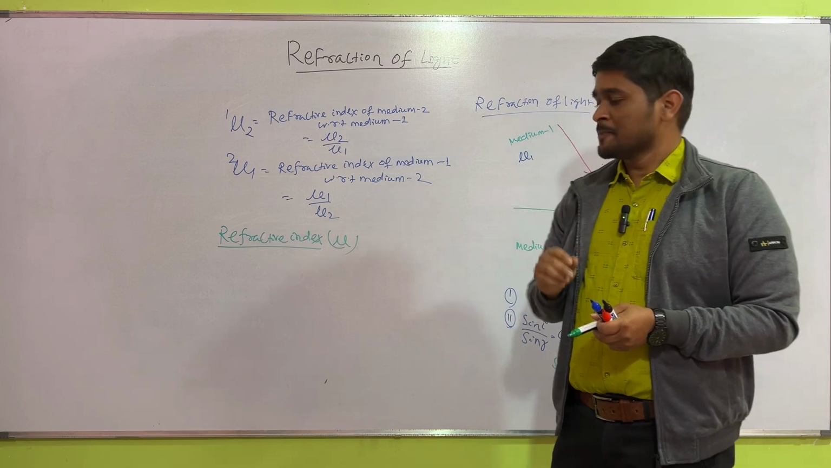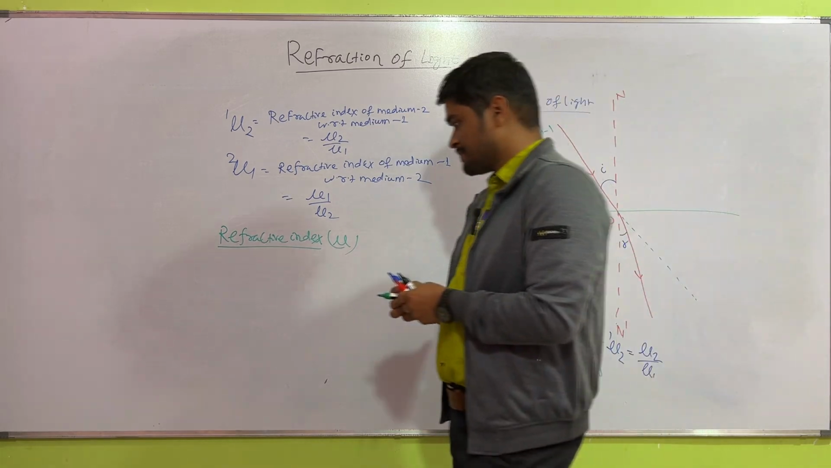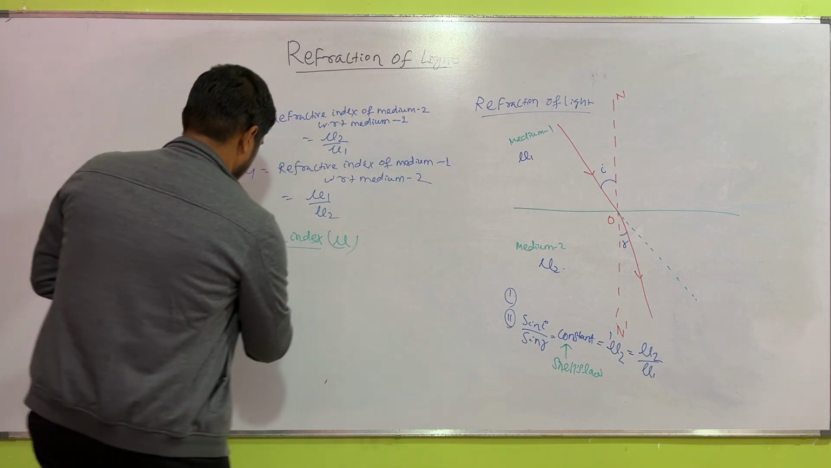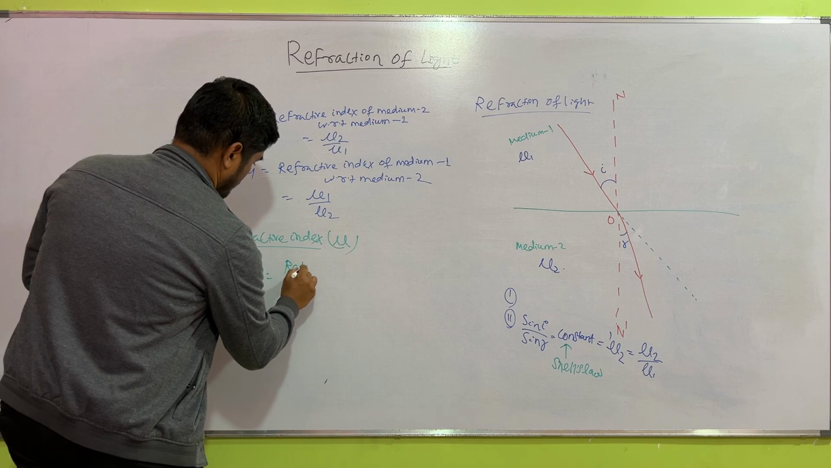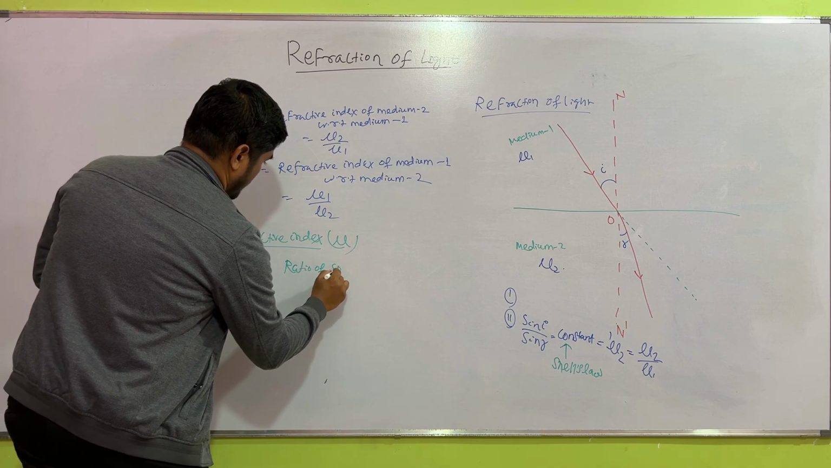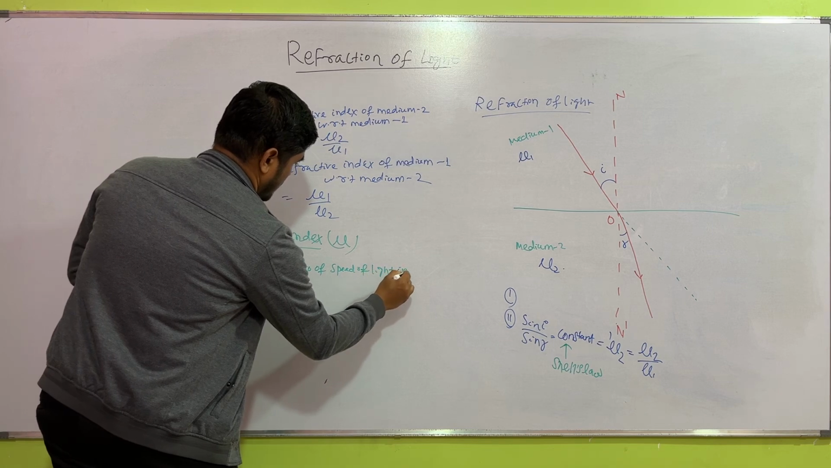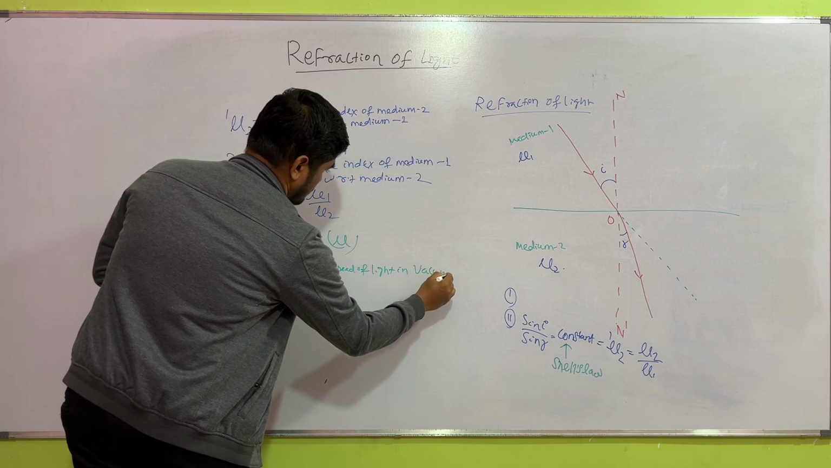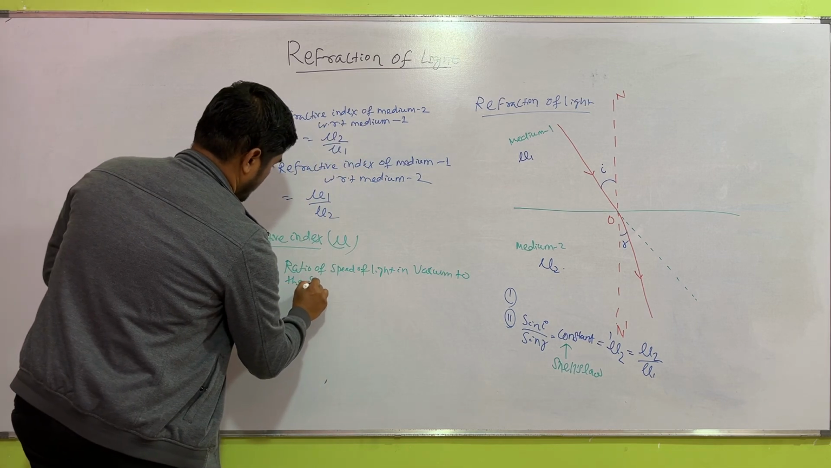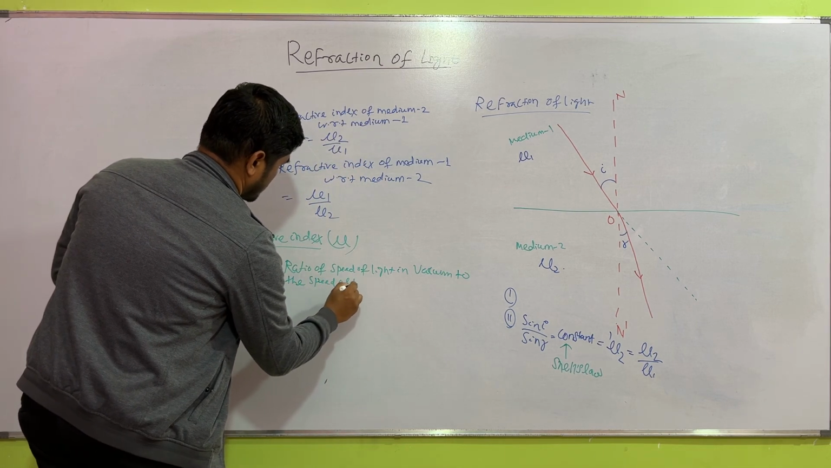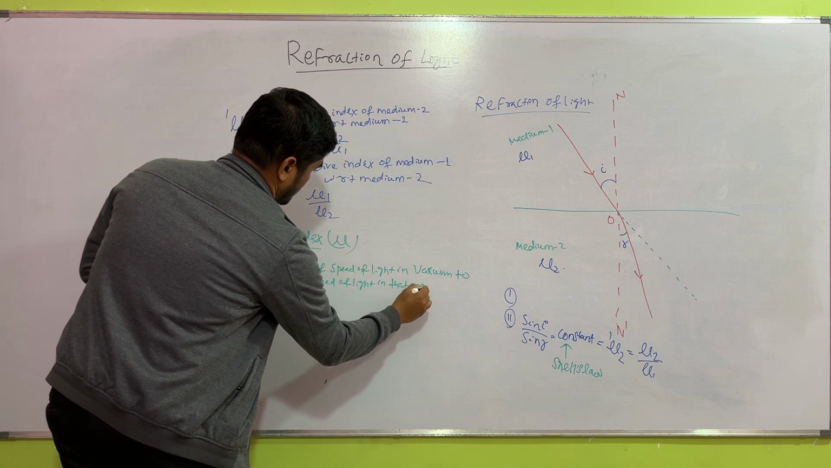Refractive index, remember, refractive index is the ratio of... mu is equal to the ratio of the speed of light in vacuum to the speed of light in that medium.